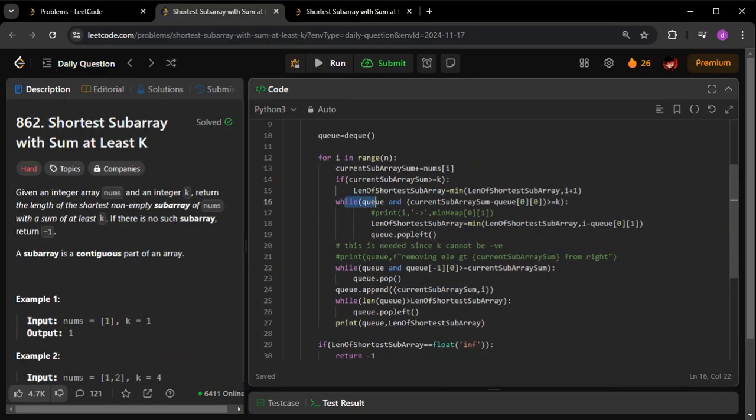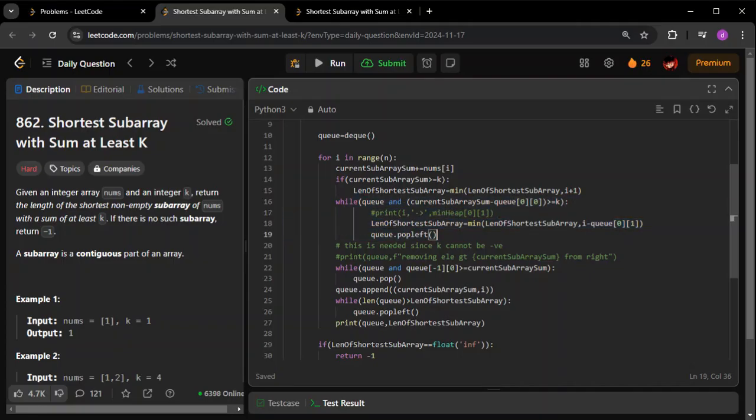While the queue is not empty, it is checking whether the zeroth element, after subtracting, gives us a value greater than or equal to k or not. If we are getting this, we are doing a pop left, popping it from the left. Remember, in a simple list, a pop from the left takes O(n) time, but since it's a deque, it takes O(1) time. And we are calculating the minimum length as such. This part is very similar to the heap solution, but the time complexities are different.